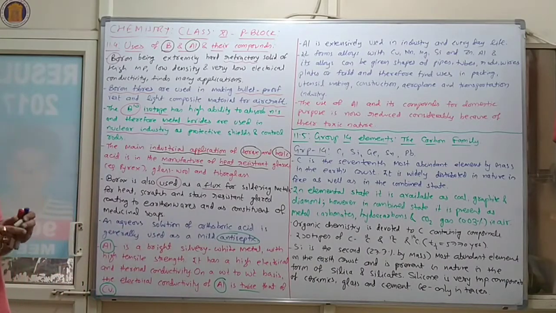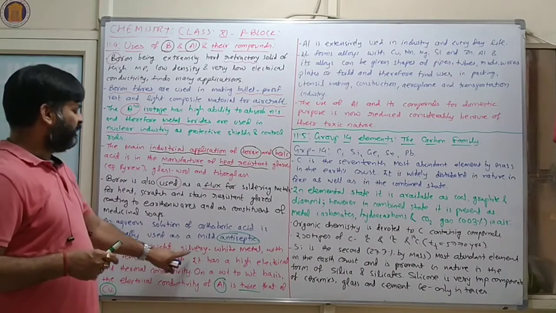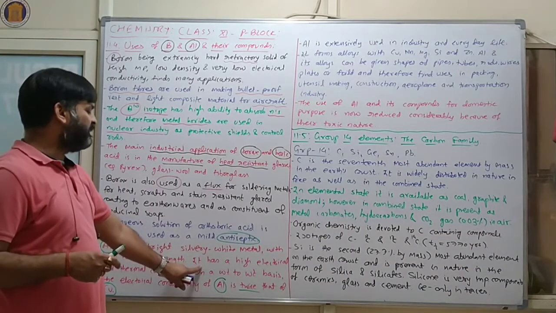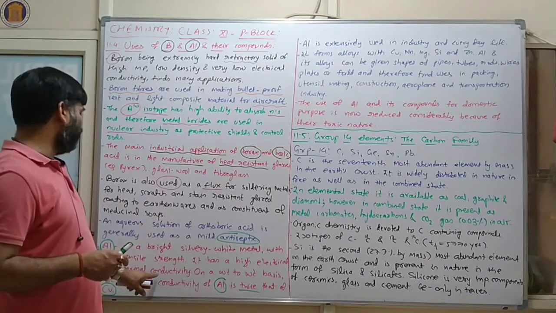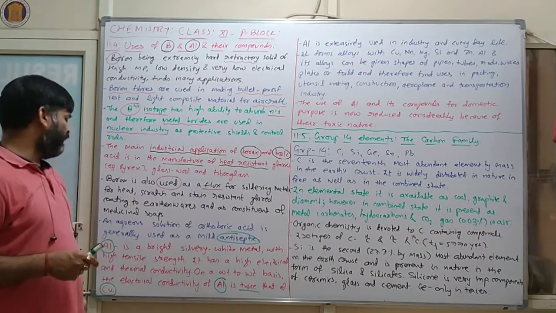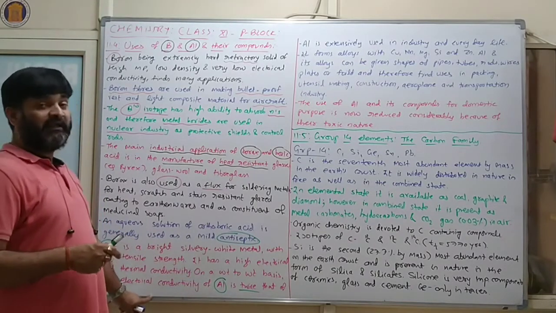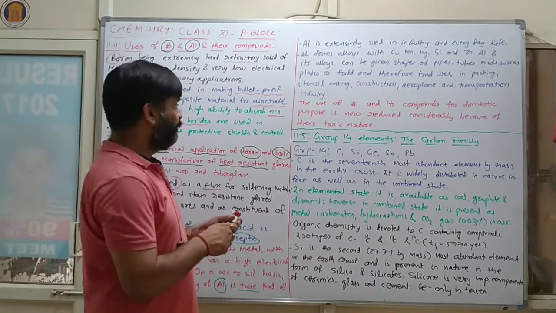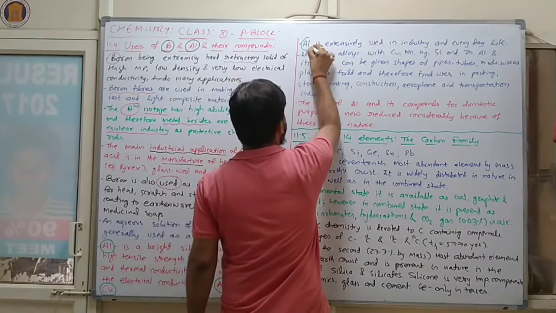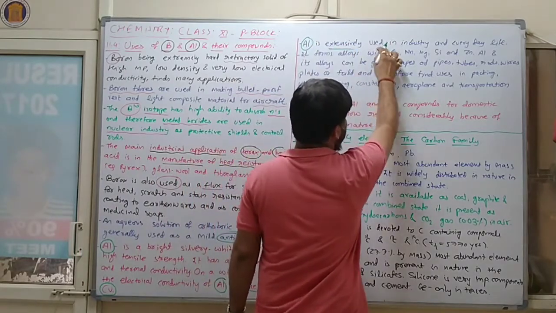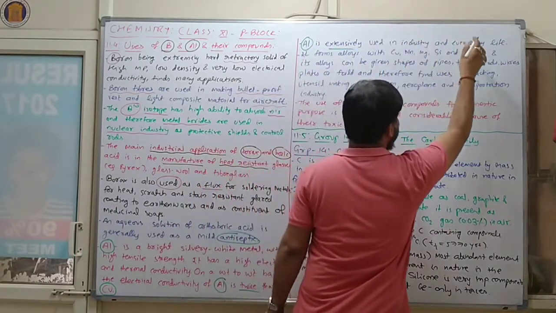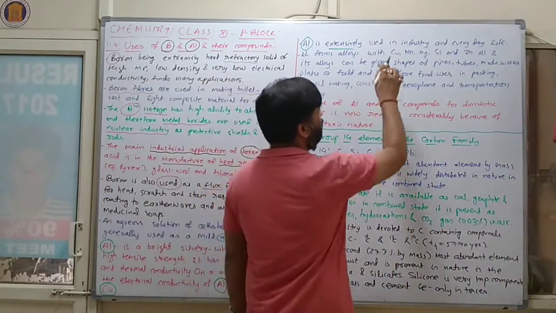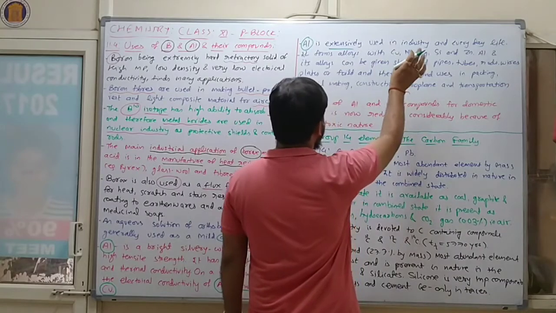Now, aluminium is extensively used in industry and everyday life.